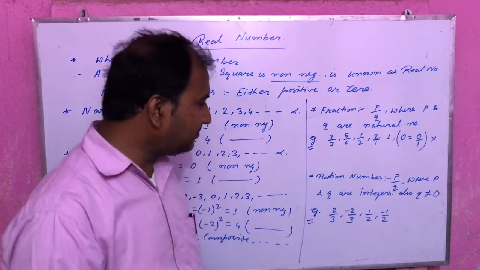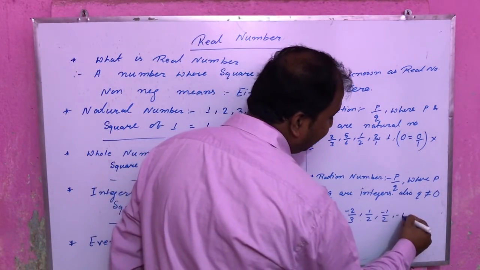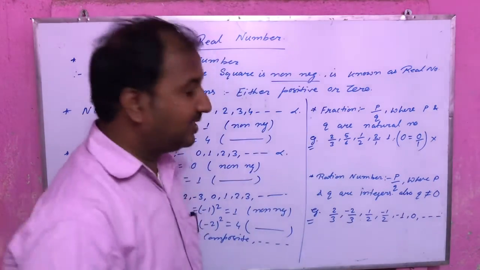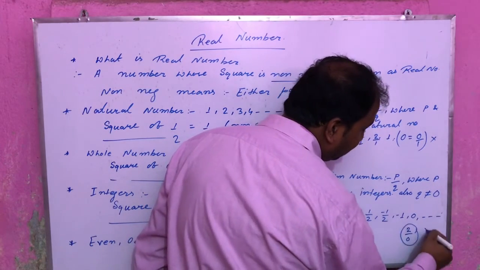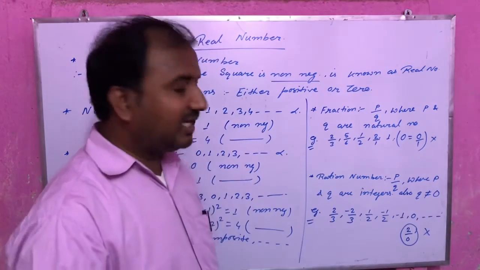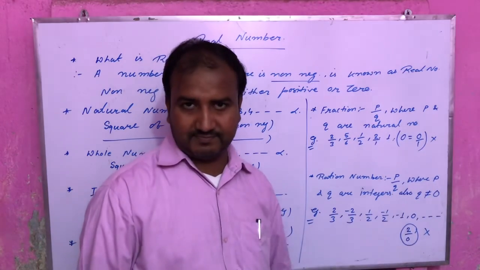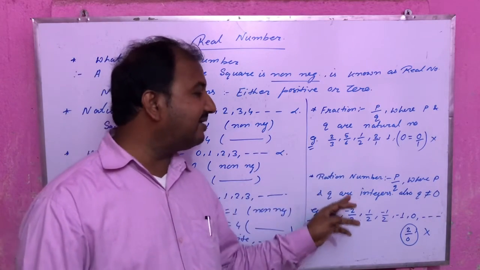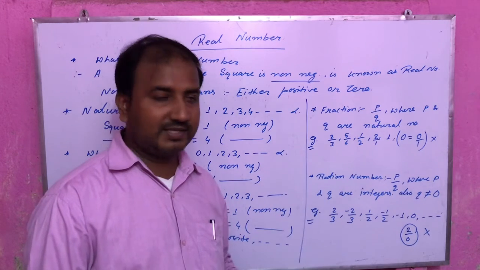Okay. Now go through some more examples. Here we can write minus 1, we can write 0 and so on. These are all rational. If someone says 2 by 0, is it rational or not? No, this is not rational. Actually, as we have written over here, the denominator should not be 0. Okay. Now the point is, can fraction and rational be said real or not?